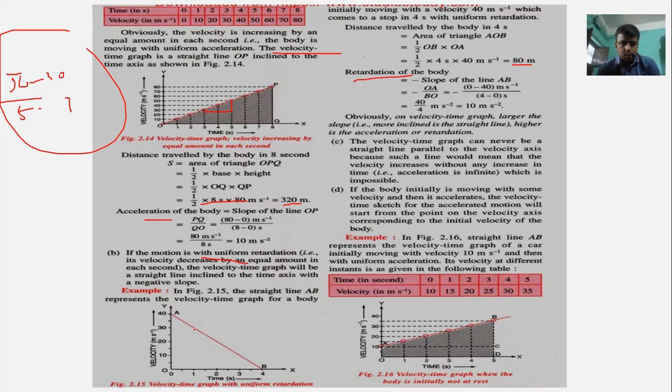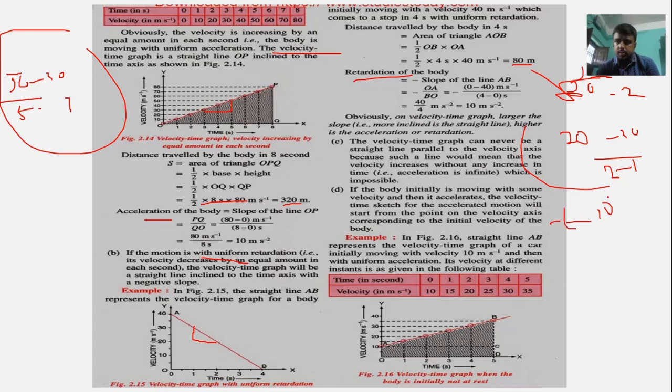And when we calculate the slope, let us consider 20 minus 30 by 2 minus 1, that would be minus 10.